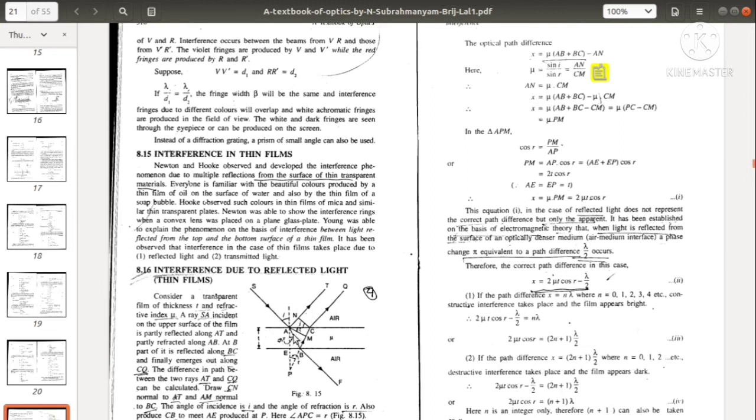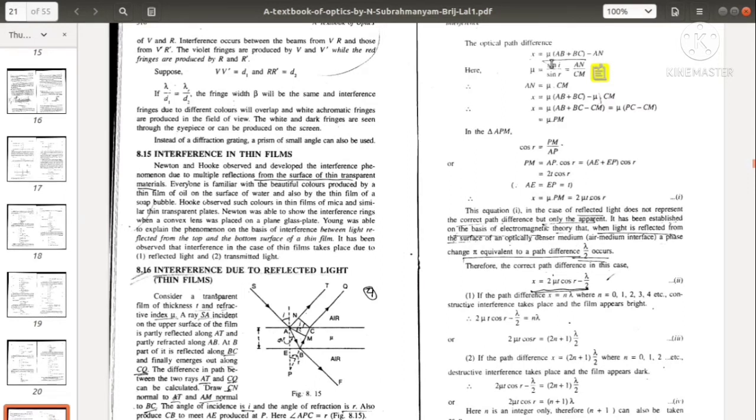So the additional path inside the medium is mu into AB plus BC, minus the additional path in air, which is AN. This is the path difference between this ray and this ray. So we have to find out this X.